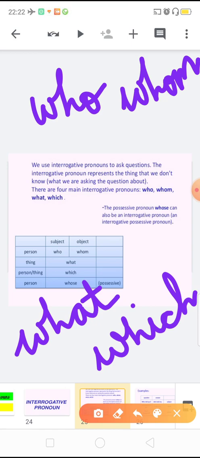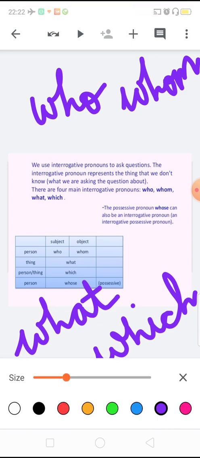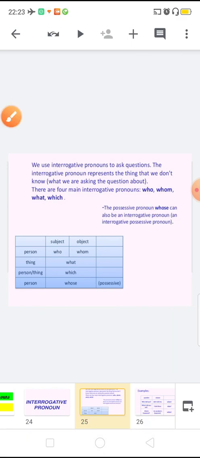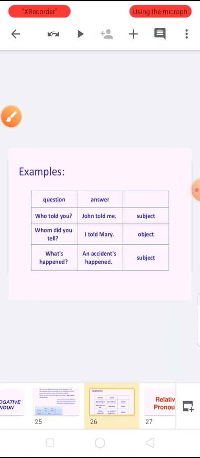Okay, the possessive pronoun whose can also be an interrogative pronoun. Here I am underlining this. So let's see some examples, like: who told you?